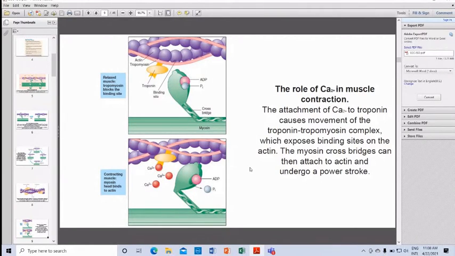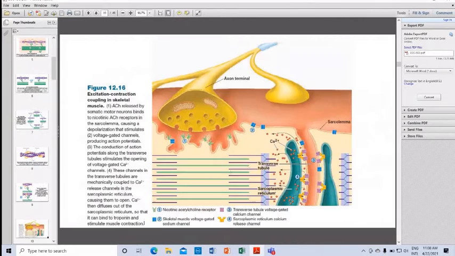So excitation-contraction coupling involves these main four processes. What are they? Acetylcholine is released and binds to receptors in the sarcolemma, causing a depolarization that stimulates the voltage-gated channels, producing action potentials. Then the conduction of action potentials along the transverse tubules stimulates the opening of the voltage-gated calcium channels.